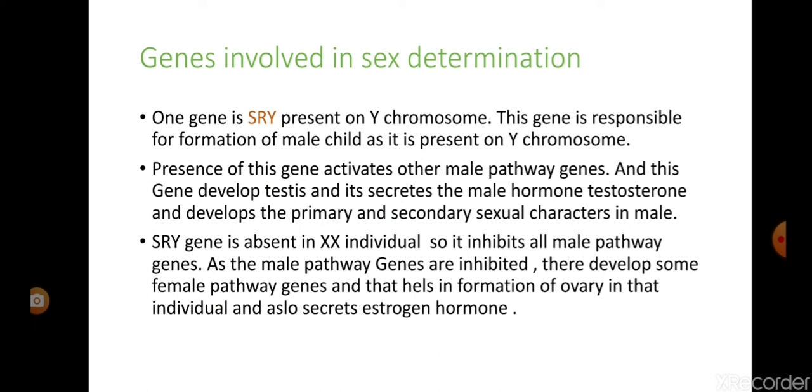As I have told, the SRY gene is present on the Y chromosome. So in an XX individual, this gene is absent. When this gene is absent, all the male pathway genes are blocked. When the male pathway genes are blocked, there is activation of the female pathway genes. The female pathway genes are also some combination of genes, and they help in the development of the ovary, the secretion of the female hormones estrogen and progesterone, and the formation of primary and secondary sexual characteristics in female.